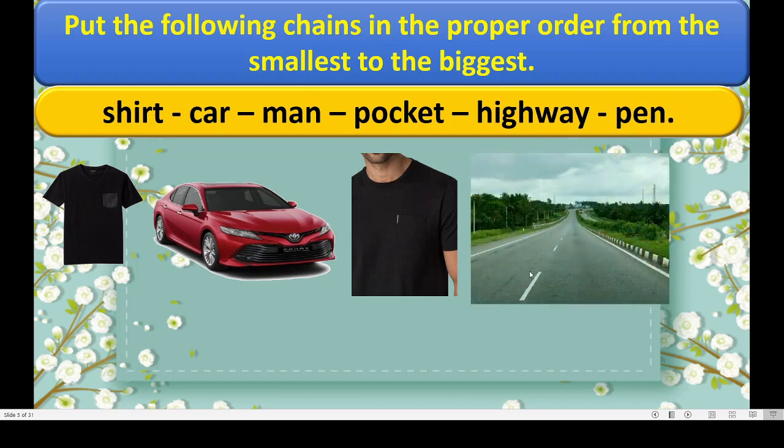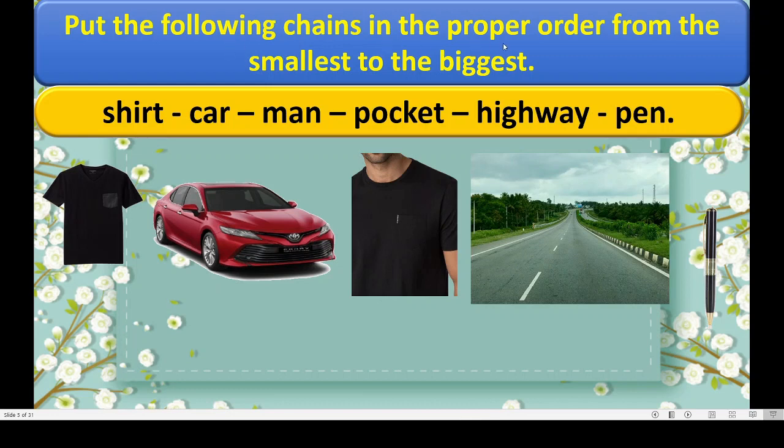You know, a big width road, wide road. It is called a highway. Then pen. Okay, this is shirt, car, man. Okay, pocket also is there, and highway, a wide road, then pen.